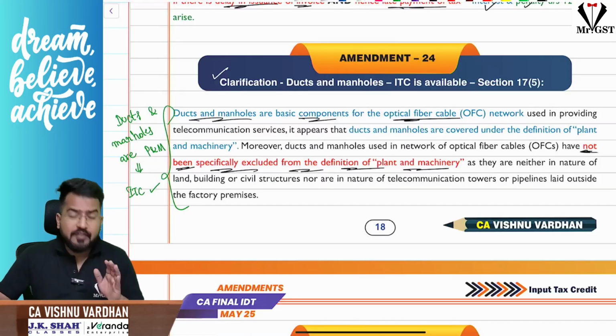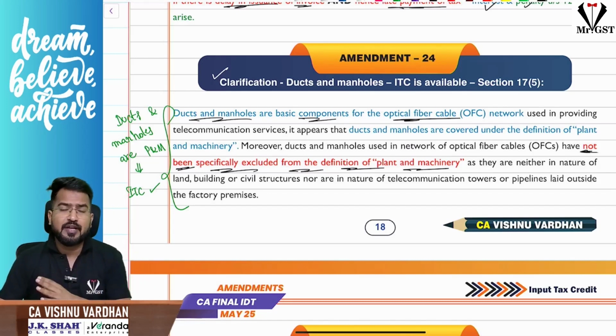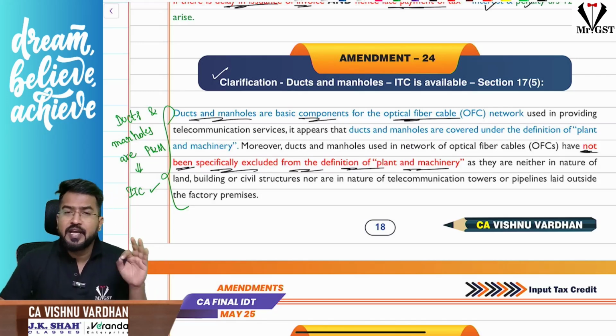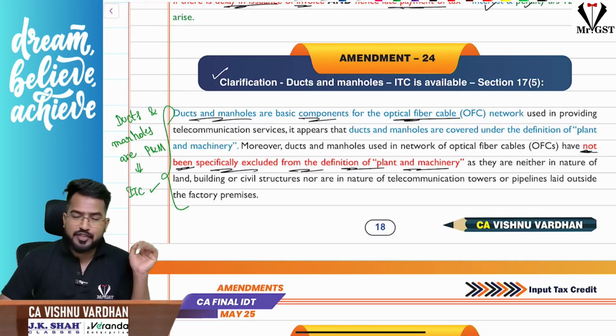Whether ITC is available on ducts and manholes used in construction of these optical fiber cable networks? The answer is yes. Ducts and manholes are very much treated as plant and machinery, and hence if you are purchasing them for construction of an optical fiber cable network, you can avail ITC on them.